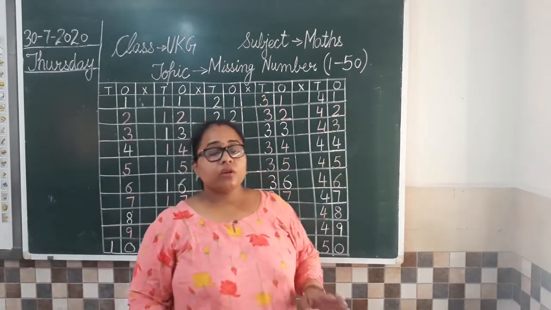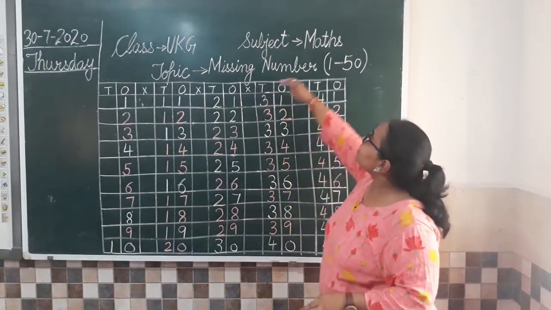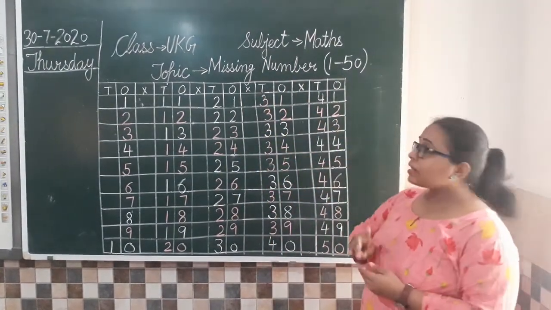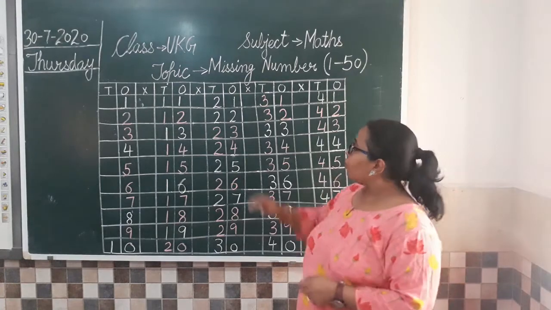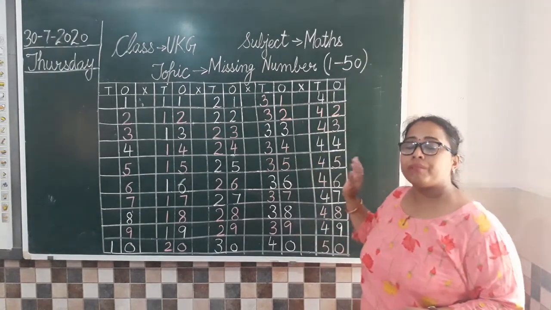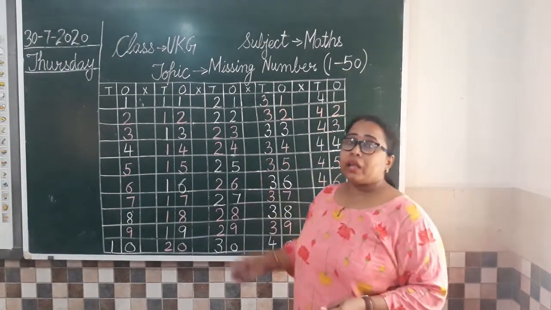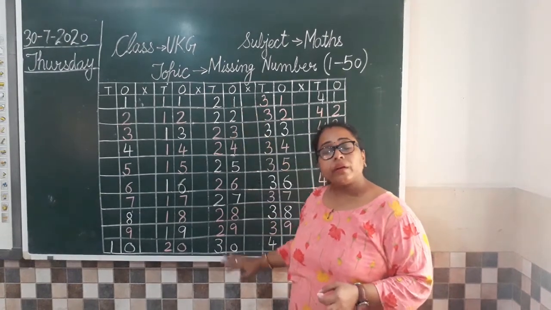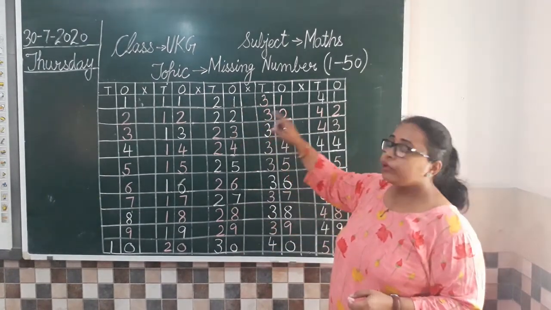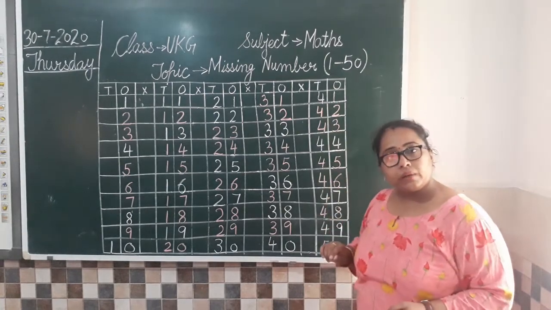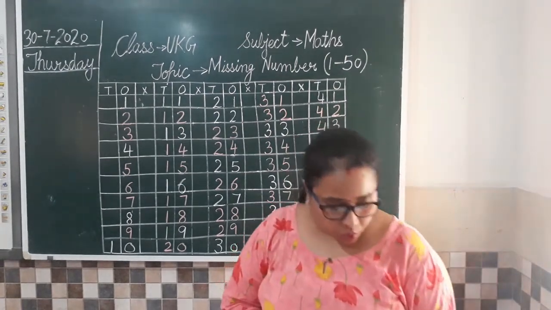So like this, today we have done missing numbers. The numbers that are written with red color were the missing numbers that ma'am did not write in the grid. And now we have completed this counting from 1 to 50. Clear? Now moving towards the book work.